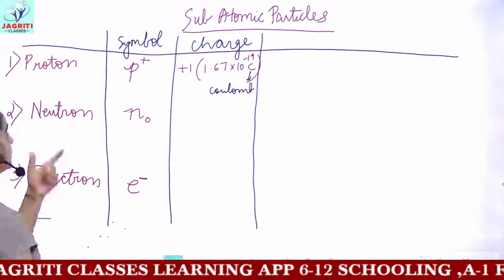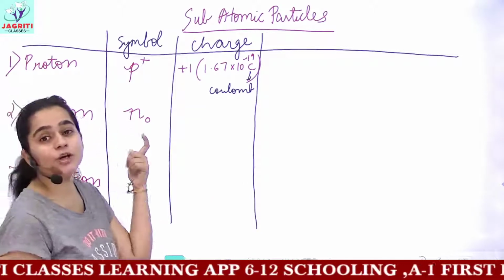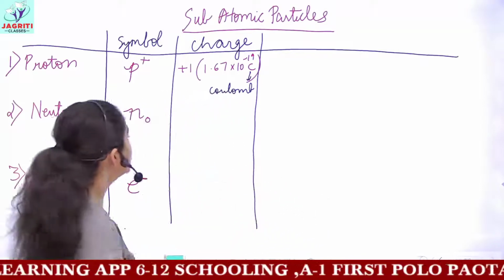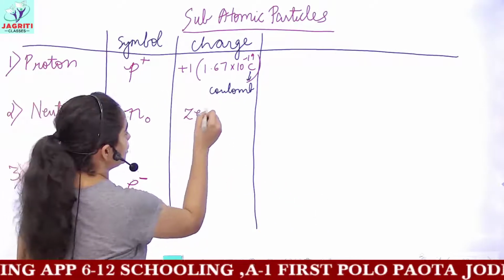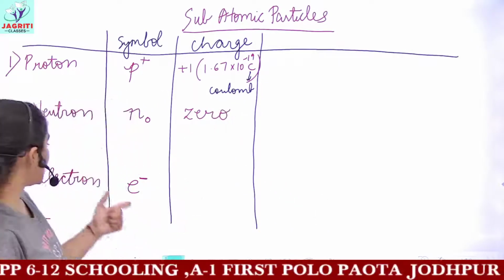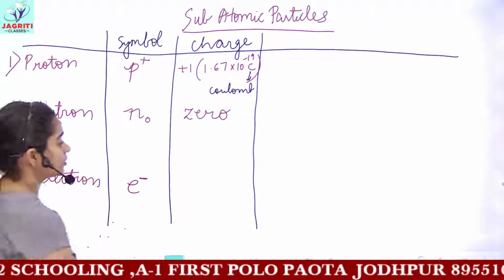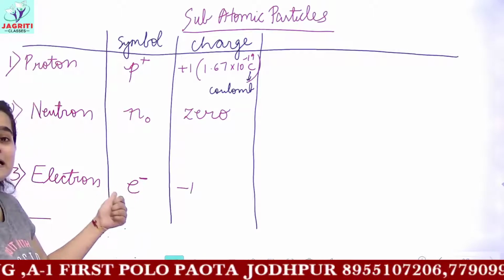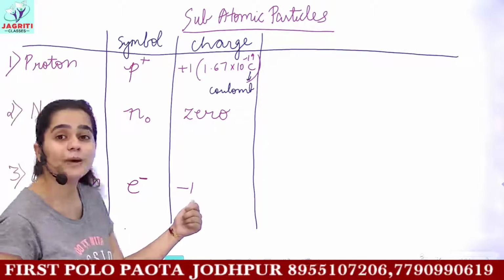Then the charge present on neutron. I already told you that neutron has a net 0 charge on it. So charge on neutron is 0. Then the charge on electron: you can simply describe it as -1. The charge carried by one electron is equal to -1.